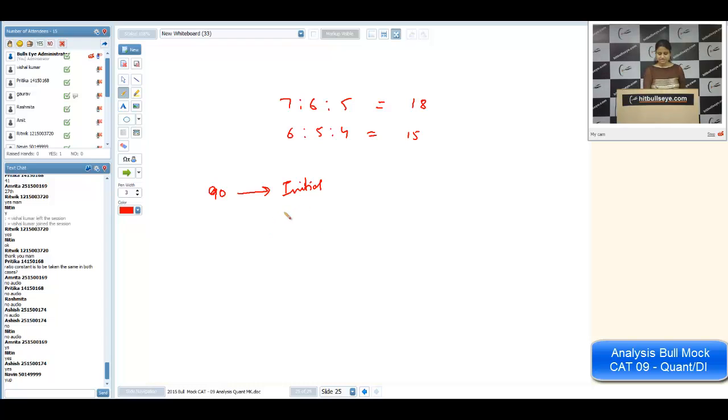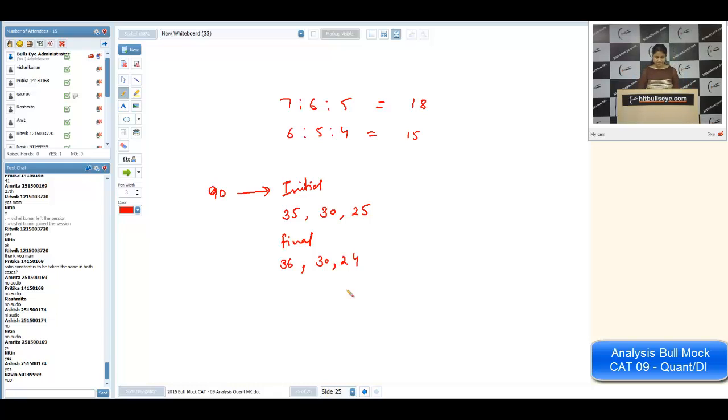So the initial distribution will be 35, 30, and 25. Is it okay? They are exchanging money among themselves. That's why the final distribution, with total 90, will be 36, 30, 24.